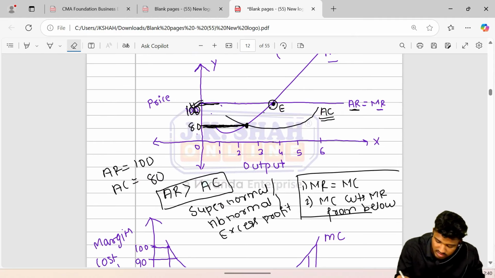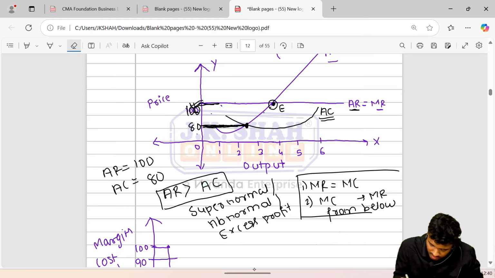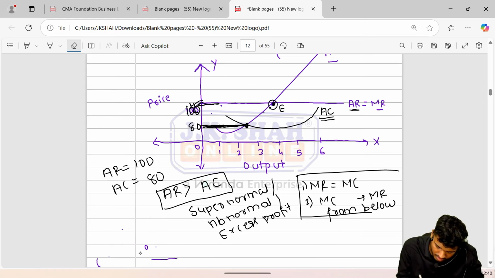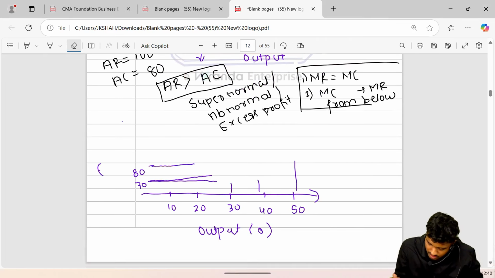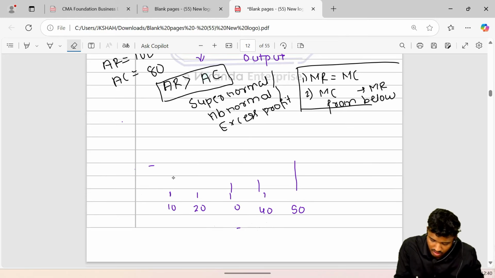Let us go to the next thing. The next scenario under perfect competition would be this.